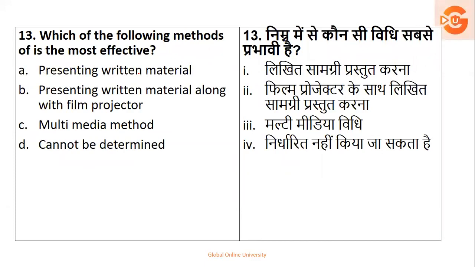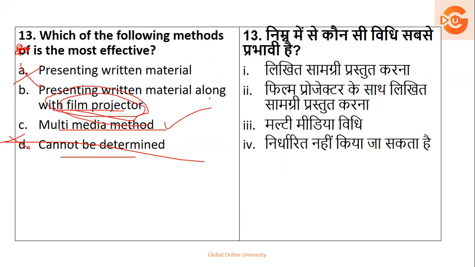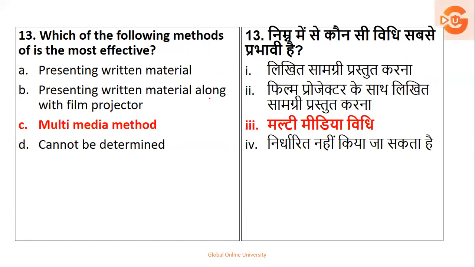Next, which of the following methods is most effective? Presenting writing material, along with the film projector, multimedia, or cannot be determined. Cannot be determined is not an option. Only presenting writing material definitely will not work. Film projector, you don't have it everywhere, so it is not always possible. So the right method will be the multimedia method. So the right answer is option number 3.